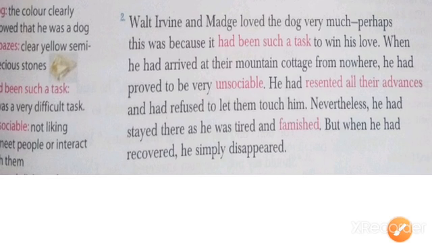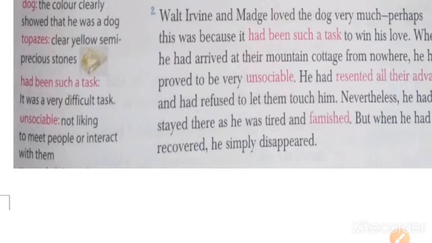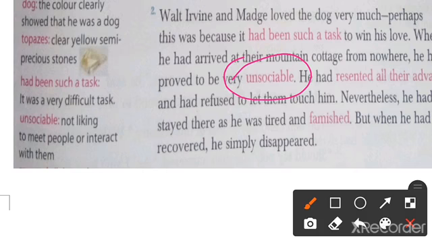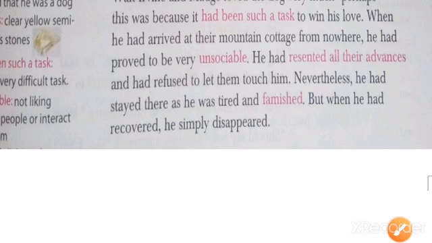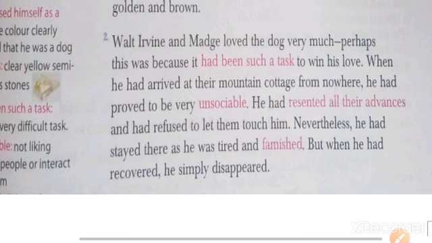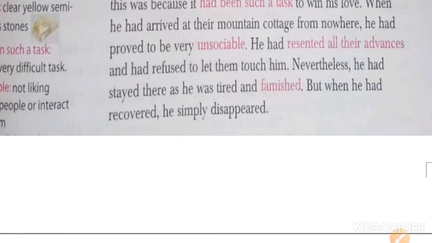When he had arrived at the mountain cottage from nowhere, he had proved to be very unsociable. Students, unsociable means not liking to meet people or interact with them. When he came to the mountain cottage, he was very unsociable. He did not like the people, the couple Walt Irwin and Madge.